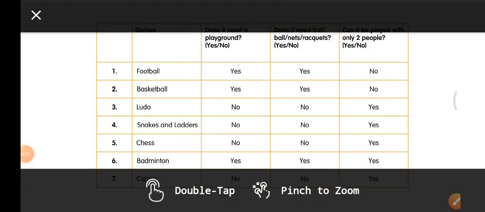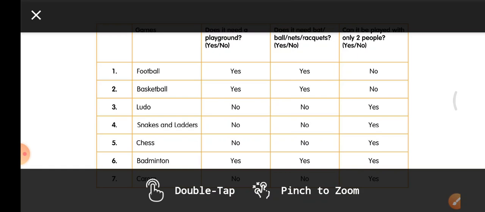Now let us discuss. After drawing the table, we wrote the names of the games. First one football, second one basketball, third one Ludo, fourth one snakes and ladders, fifth one chess, sixth one badminton. So you are going to fill the boxes in your classwork, whichever table you have drawn. First column numbers, second column the names of the games, which you are going to write neatly.